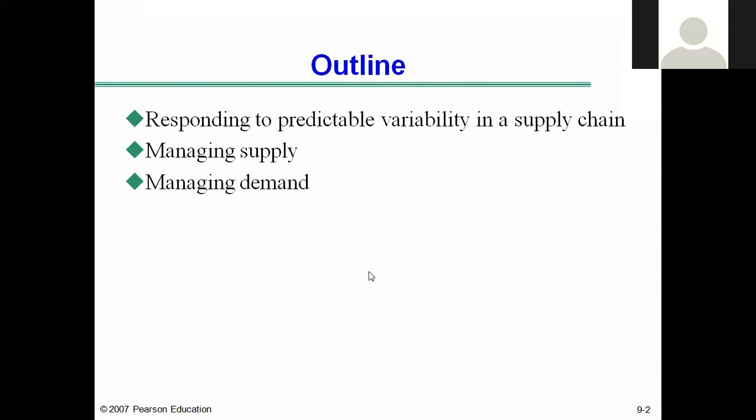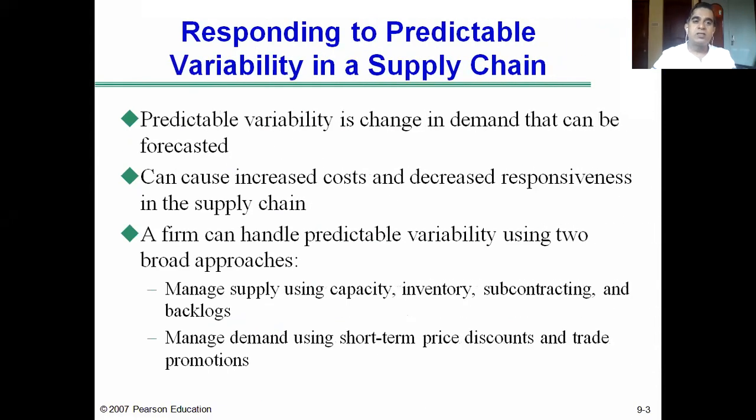To understand how sales planning and production planning are done in a supply chain, we need to understand how to respond to predictable variability in a supply chain, how to manage supply, and how to manage demand. These three put together will give us the idea about how to plan sales and operations in a supply chain. Now let me begin with responding to predictable variability.